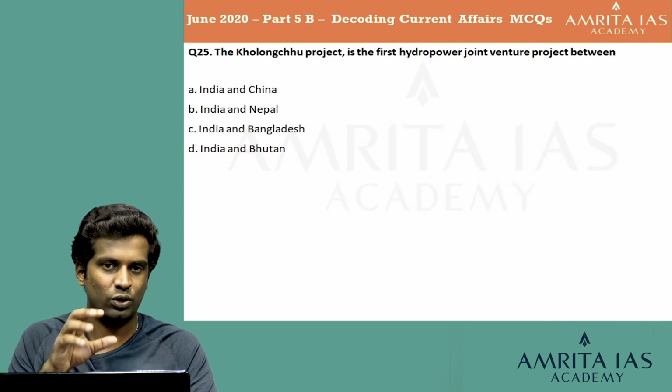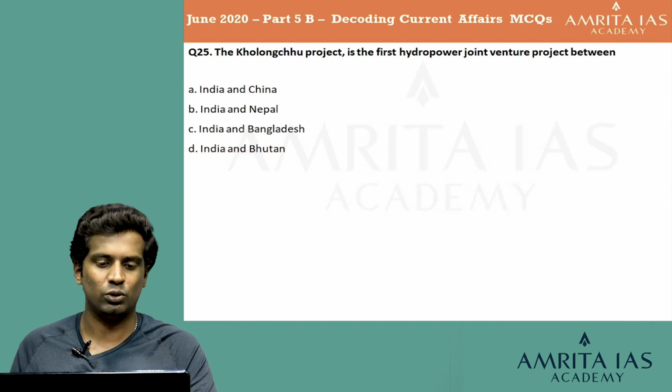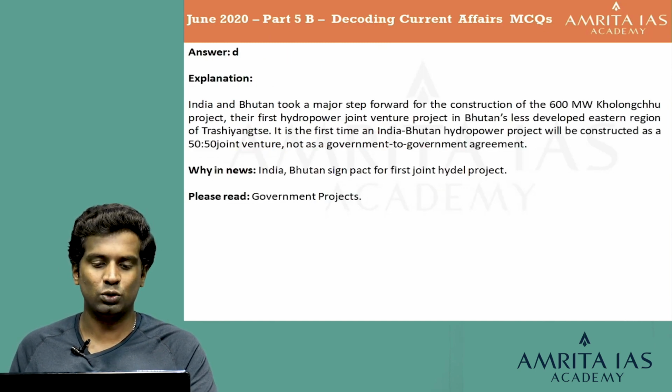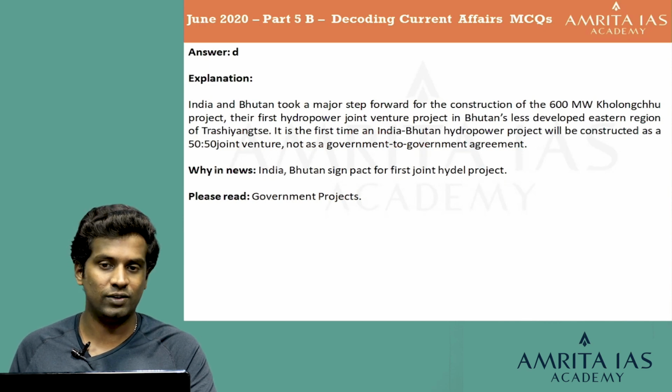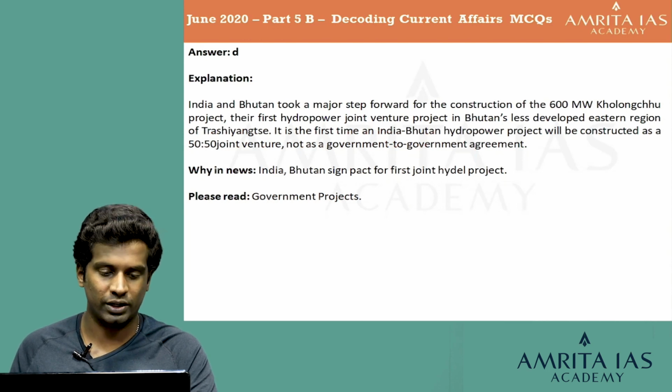So it's something very important. We must learn about it. The answer is option D, India and Bhutan. Let's learn about the explanation. The answer is D, explanation. India and Bhutan took a major step forward for the construction of the 600 megawatt Kolongchu project. It's their first hydropower joint venture project in Bhutan's less developed eastern region of Trashiyangtse. It is the first time an India-Bhutan hydropower project will be constructed as a 50-50 joint venture, not as a government-to-government agreement. So that is the explanation of the Kolongchu project.